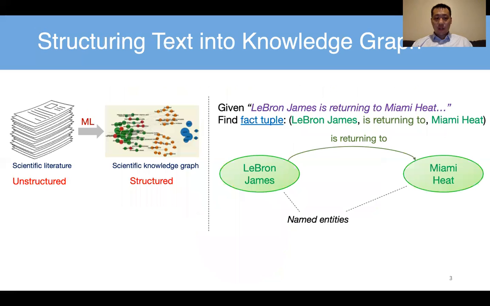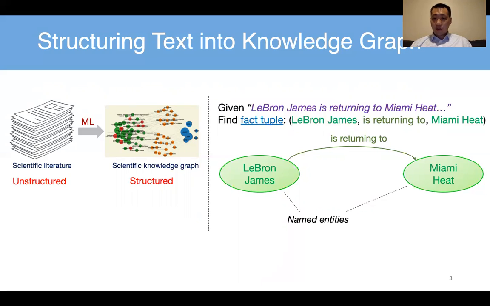If we can use machine learning technologies to turn the unstructured scientific literature into a scientific knowledge graph, we can do knowledge inference, we can do reasoning, we can do very efficient search, and we can generate novel hypotheses from the knowledge graph. So there are so many applications that could be enabled when we have the structured knowledge from the literature.